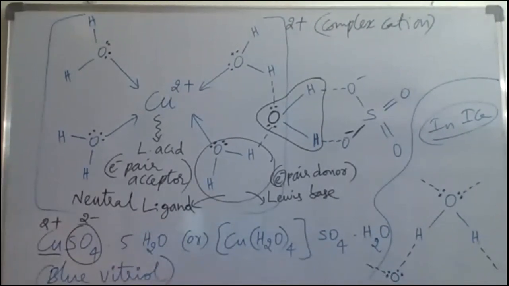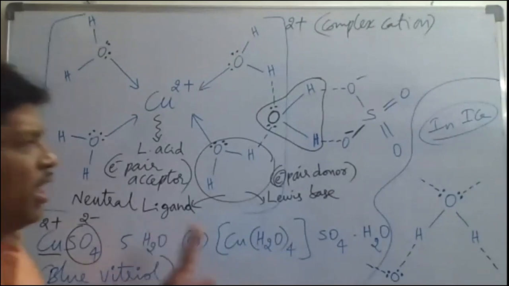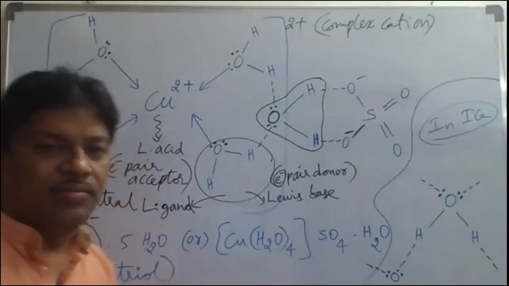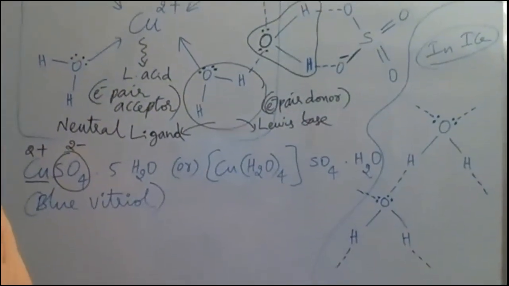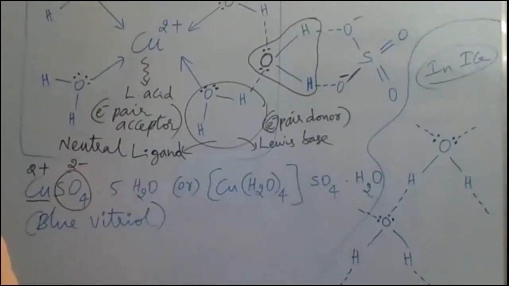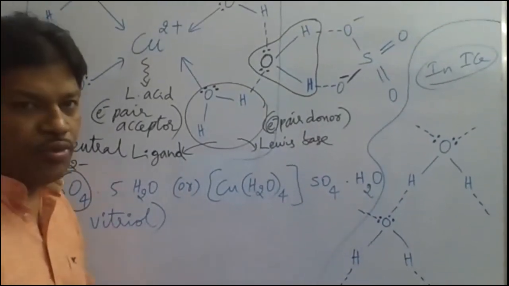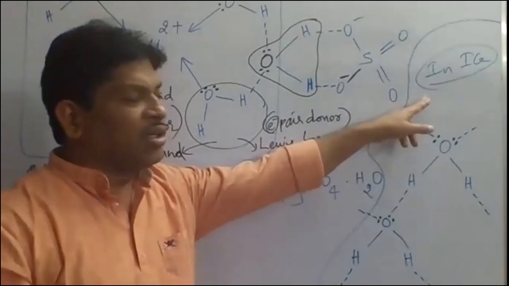So in question, what is the important thing to understand here? In copper sulfate 5H2O, how many water molecules are linked with hydrogen bonding? How many water molecules are linked with coordinate covalent bonding is the important question. Next, if you take the example of ice, what does ice contain? Water molecules, H2O molecules only. Solid water is what?